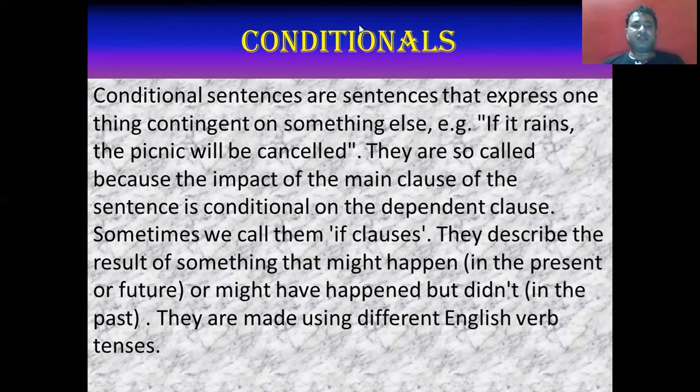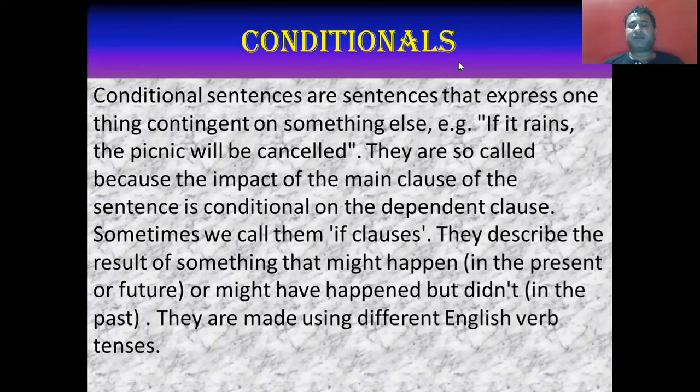These sentences are also so called because the impact of the main clause of the sentence is conditional on the dependent clause. The main clause is the clause having complete sense, whereas the dependent clause is a group of words which does not have its own sense. Its sense depends on the other clause.